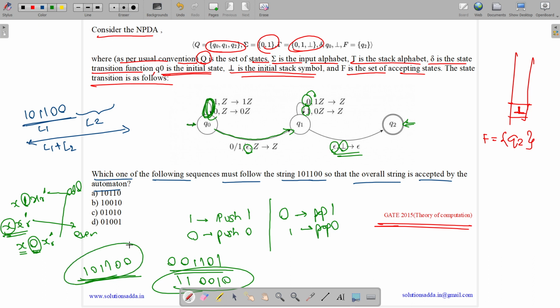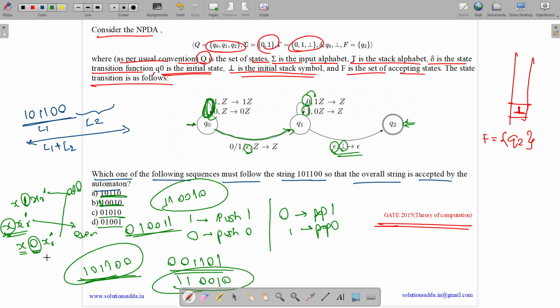See, we have this 1 0 1 1 0 0. So what is its reverse and complement? Its complement is 0 1 0 0 1 1 and its reverse is 1 1 0 0 1 0. So the answer is 1 1 0 0 1 0. But see, here we have only 5. Only 5 things are given.